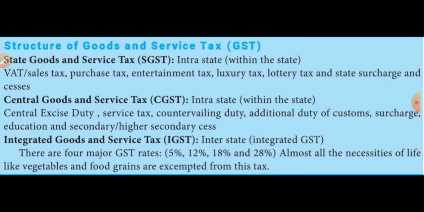Then the third one is integrated goods and service tax. There are four major GST rates: 5%, 12%, 18% and 28%. Four types of rates are to be paid. That means all the vegetables, food grains, etc. These areas are also taxed by the government. That is integrated goods and service tax.